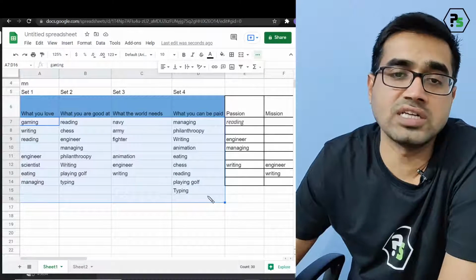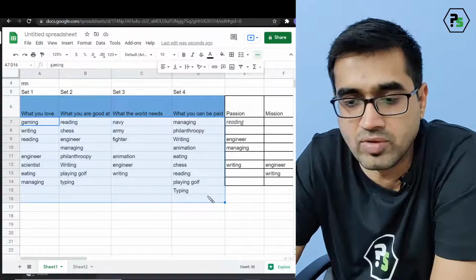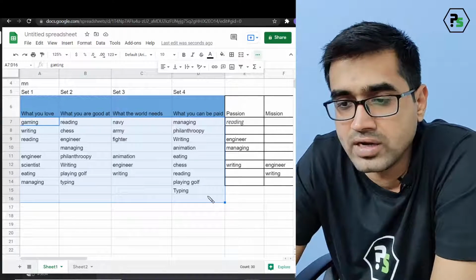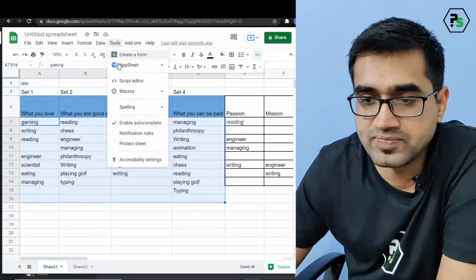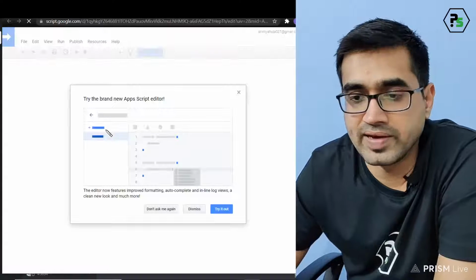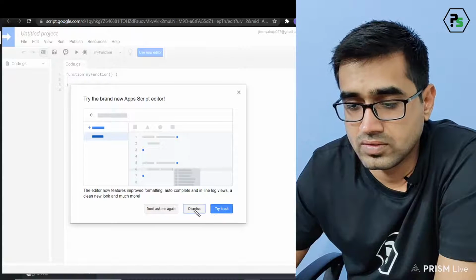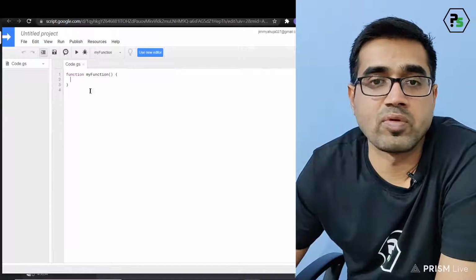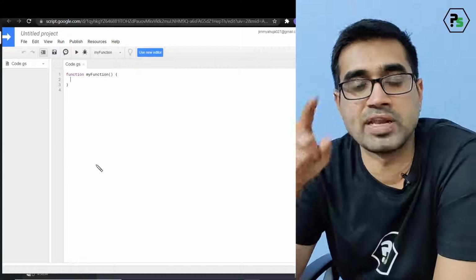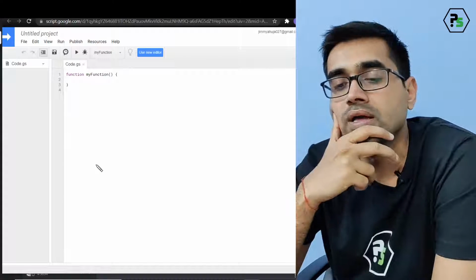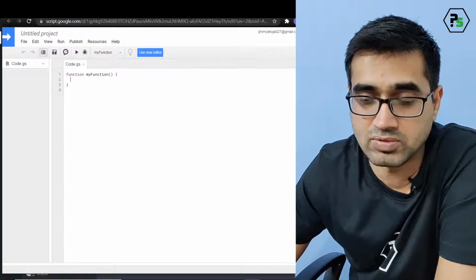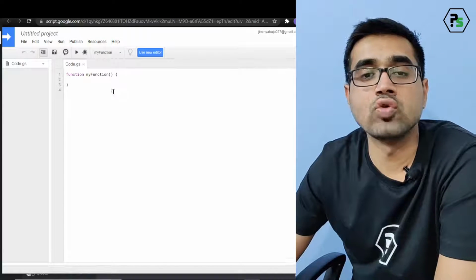Yes, I can go and search, but then if it is dynamic, then it will be troubling for me. Every time I have to search it. Yes, you can write a for loop programming for it. That is in this tools, script editor. There you can do this editing, and you can type all the function and you can create a range and you can select that I'm looking for this value. It should be in every value. Do a for loop. Yes, then you can do that. I know that, but I'm not teaching you this one. This will be too high for as of now. But yes, Google script can do this.